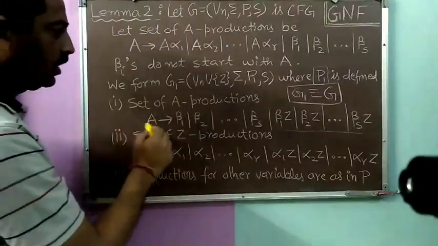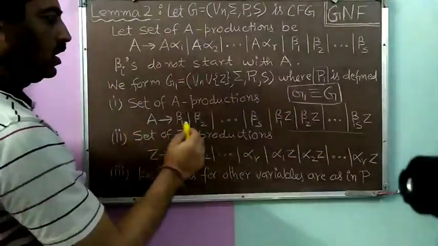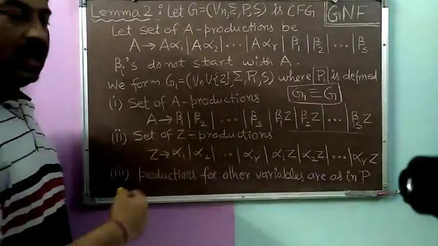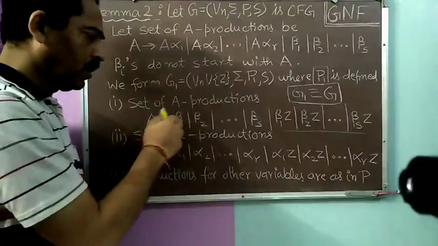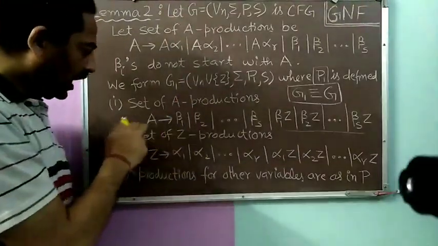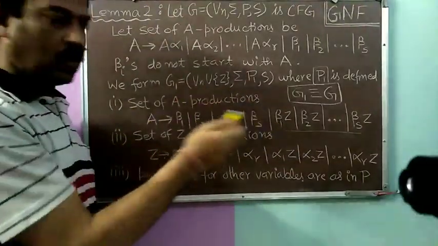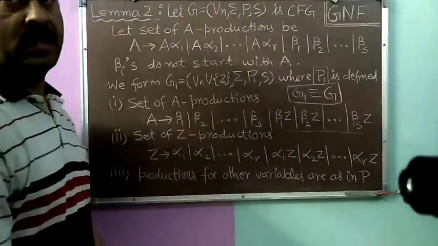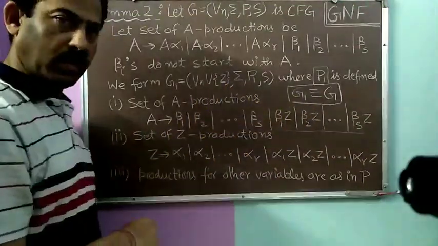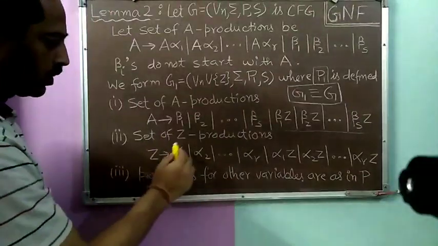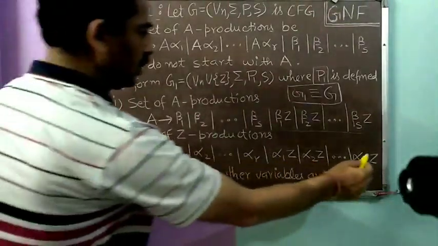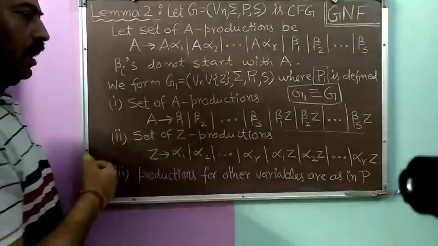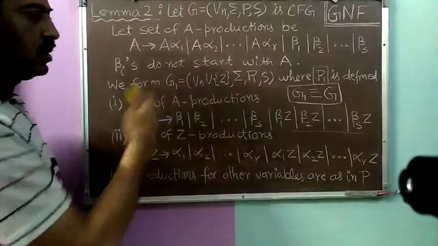Now you can see that no A production here starts with the variable A. Some other variable or some terminal may come first, but that variable will not come at the first place of the right hand side. If we look at the Z productions also, these are alpha 1, alpha 2, and so on, so again none starts with Z. So these are the changes we have made.